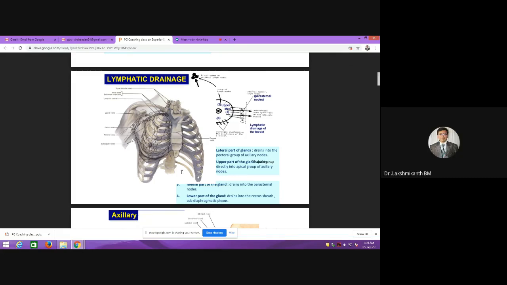Krukenberg's tumor. Yeah, good. It is a Krukenberg's tumor. So usually it will spread to both the ovaries because it is through transperitoneal spread.